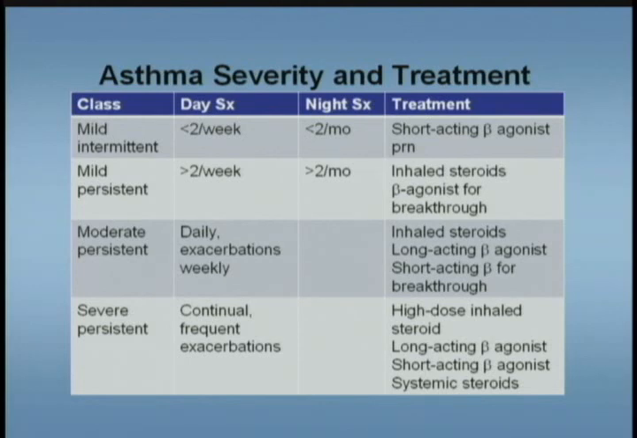So we have mild intermittent, and those patients are going to be treated with bronchodilators as needed. The others are going to be persistent, and the hallmark of treatment for these patients is going to be inhaled corticosteroids daily. And you can look at the daily symptoms and the nightly symptoms, and that tells you what you need to do for those patients.